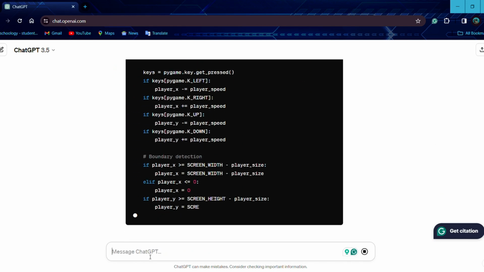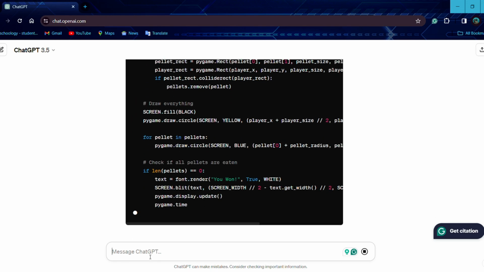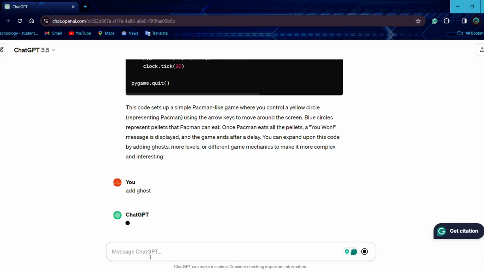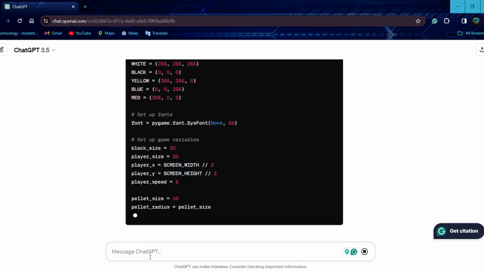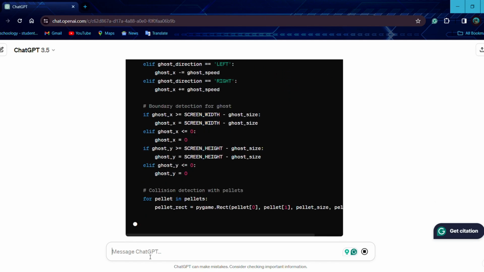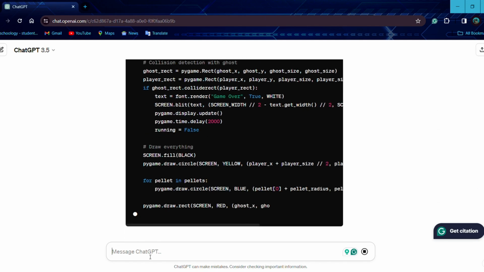It started generating code immediately. And when it finished, it said you could add Ghost. So I just went ahead and told it to add Ghost. And again, as soon as I put in that prompt, it turned around and it did it, which is really crazy. And I've actually been using ChatGPT for a while, so I'm kind of used to this.